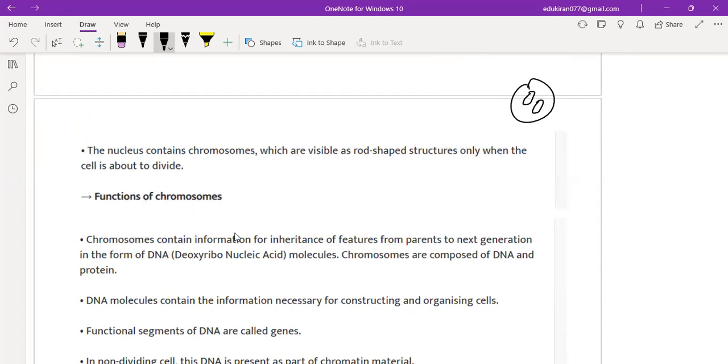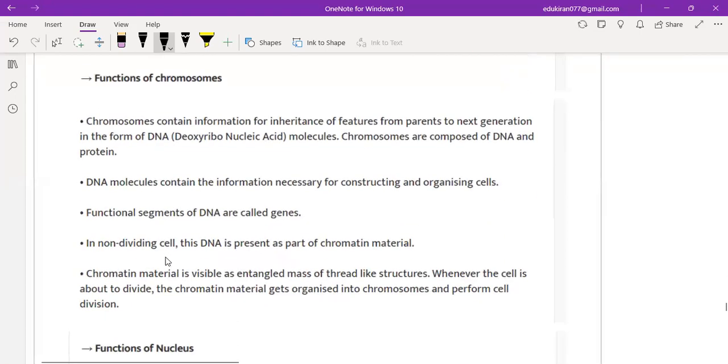Chromosomes contain information for inheritance of features from parent to the next generation in the form of DNA, right? DNA molecules. Chromosomes are composed of DNA and protein. DNA molecules contain the information necessary for constructing and organizing cells. Functional segments of DNA are called genes, right?